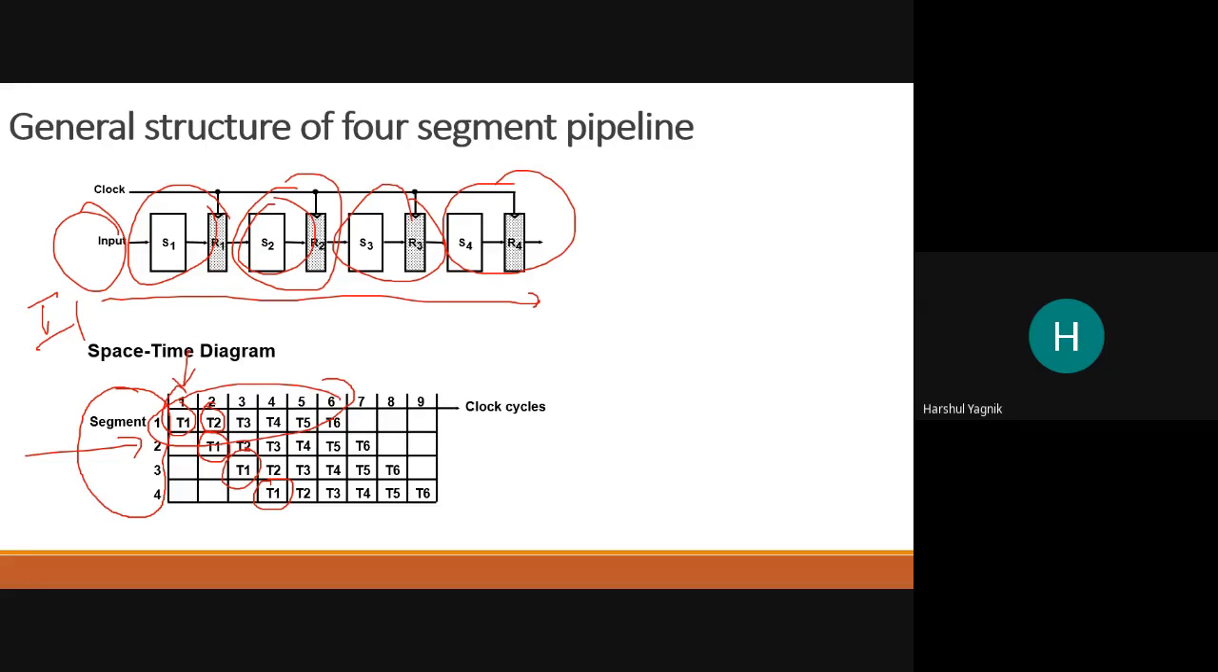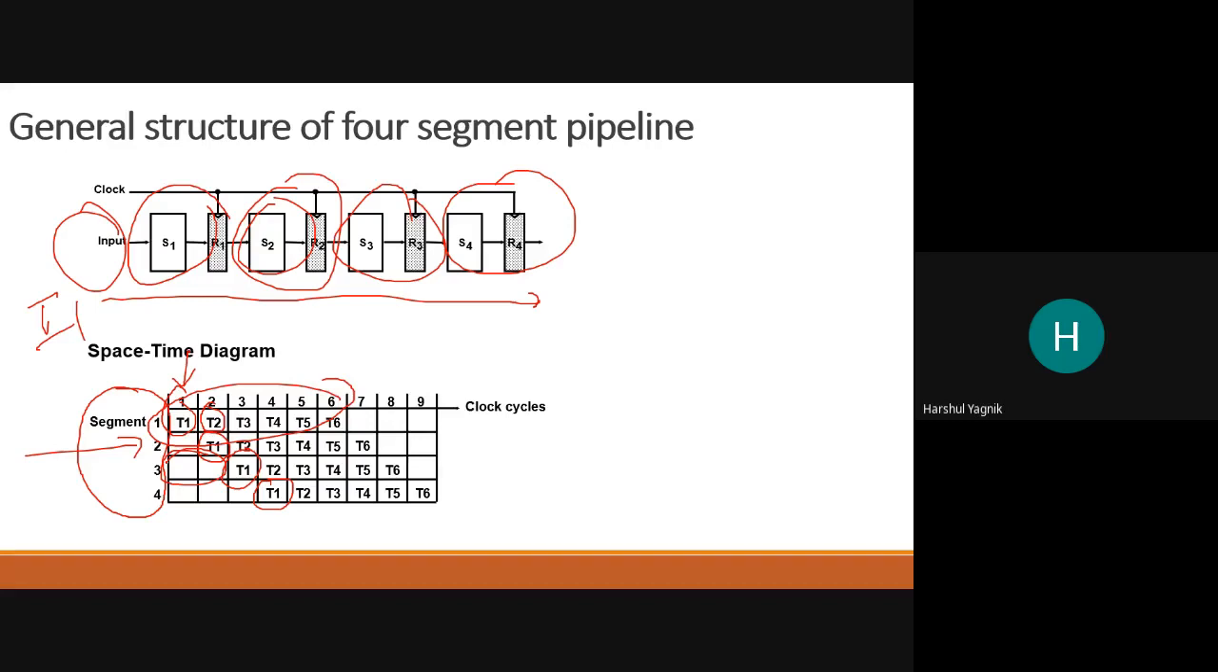How much time taken by segment S3? 8 clock cycles. 6 tasks, but it has to wait till the result is available in R2. So the initial time is waiting time for segment S2. So in 9 clock cycles, how many tasks are done? 6 tasks are done in 9 clock cycles.